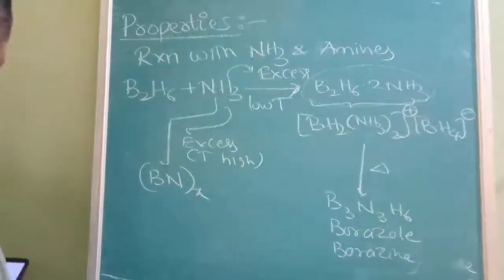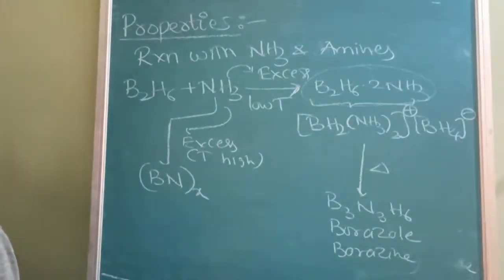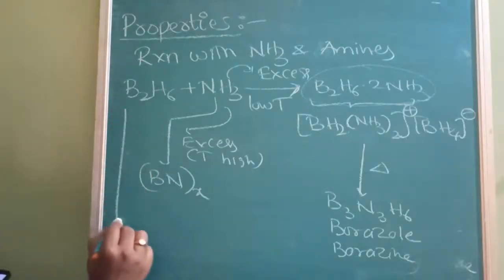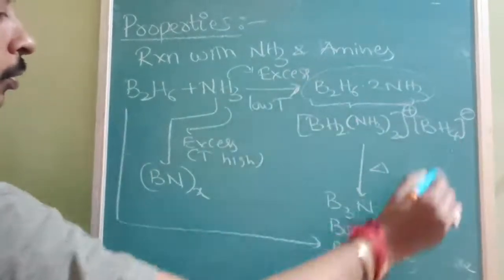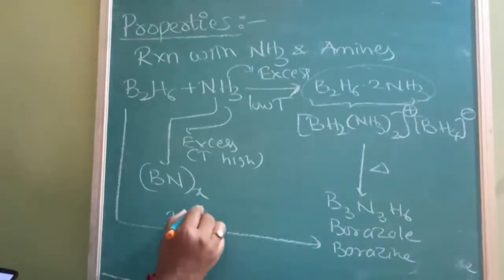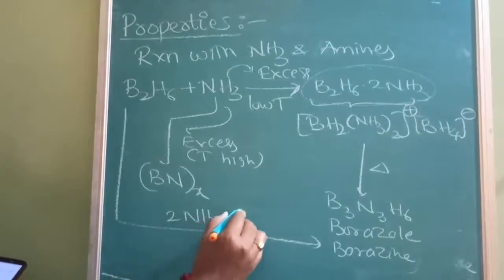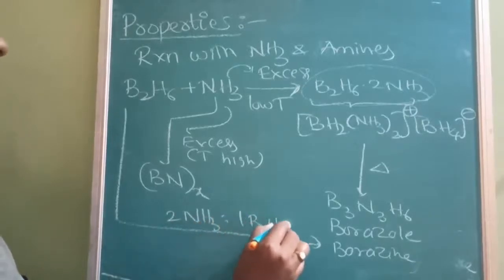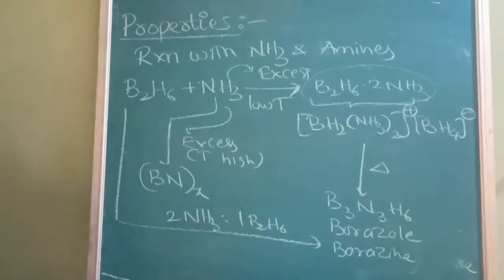Everything was taught to you earlier. Now if we want to prepare borazole or borazine directly, then we have to take 2 ratio of NH3 and 1 ratio of B2H6, then high temperature.